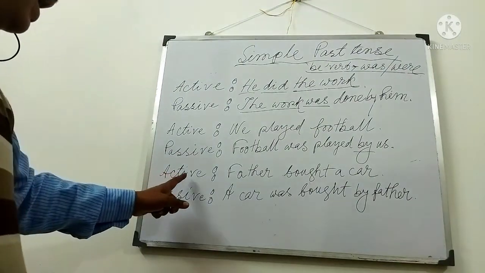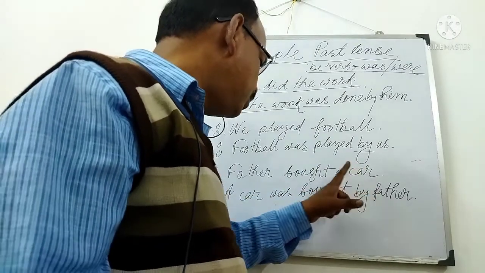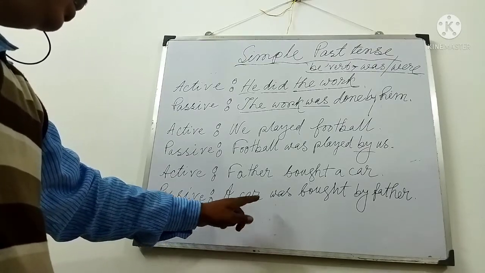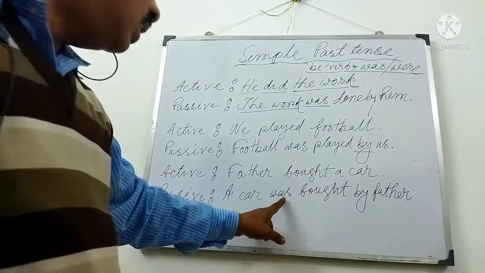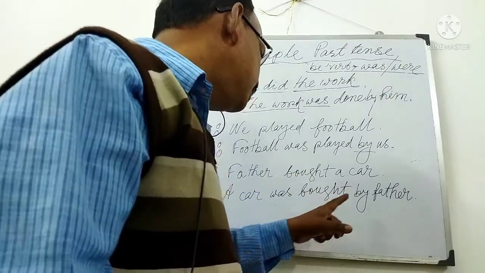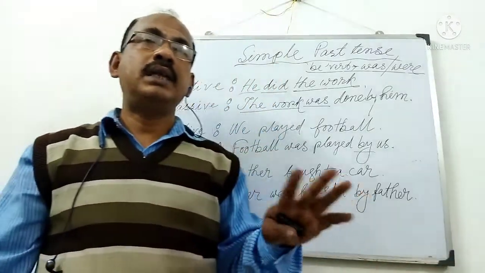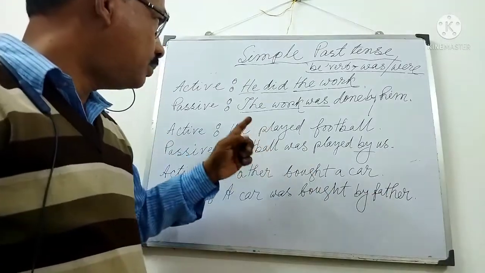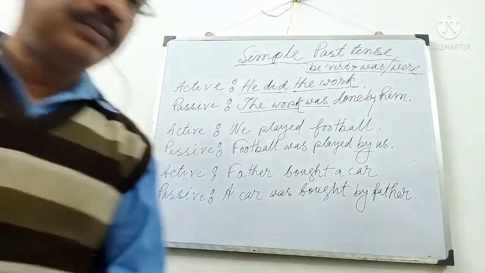Third example: active, father bought a car. Object will be subject, so I have written in passive place a car. Then be verb, according to be verb in past tense, was written. Then third form of main verb, bought. Then by father. I have told you, if the subject is noun, that noun will be written. If the subject is pronoun, what will be changed? I have shown you previously.